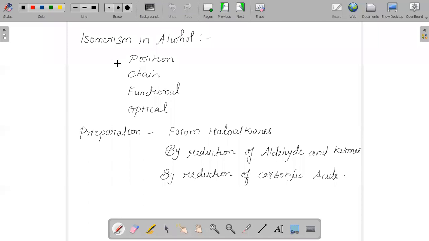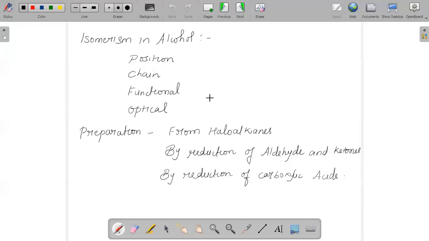An alcohol can show position isomerism, chain, functional, and optical isomerism. Position isomerism, as the name itself defines, means a change in the position of the functional group. Chain isomerism means the carbon atoms are arranged in different positions or different ways. Functional isomers, we should know, are between alcohol and ether.